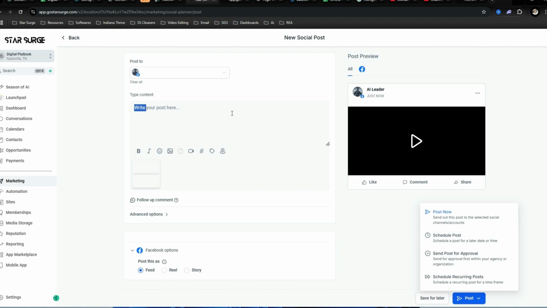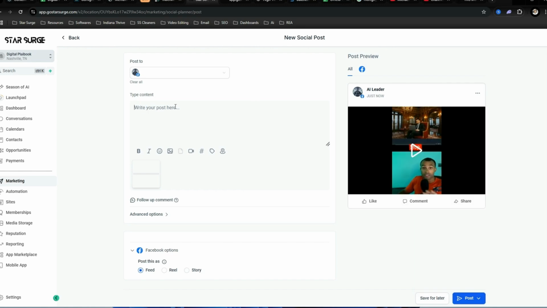Schedule, and post. Oh no, what if you're saying you don't know what to do for a caption? Go to ChatGPT. You can use AI to assist you in a lot of things. So if you don't know something, just put it into ChatGPT.